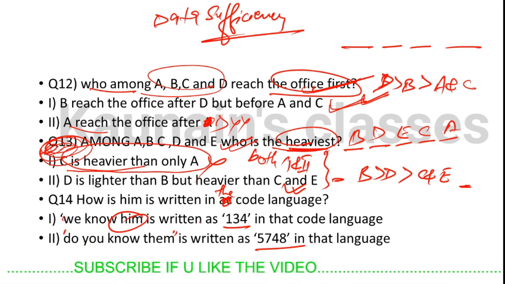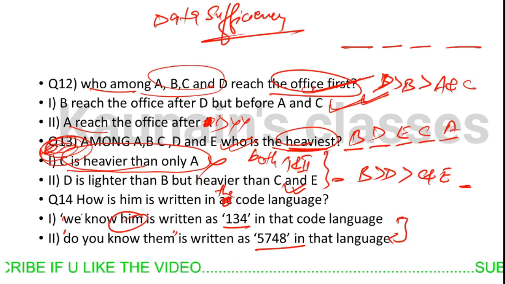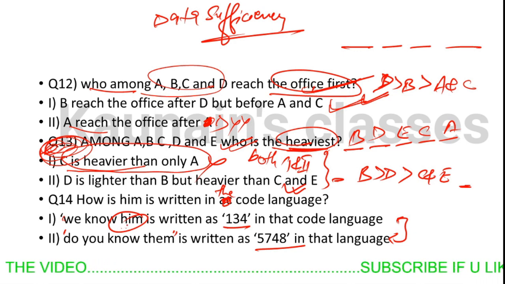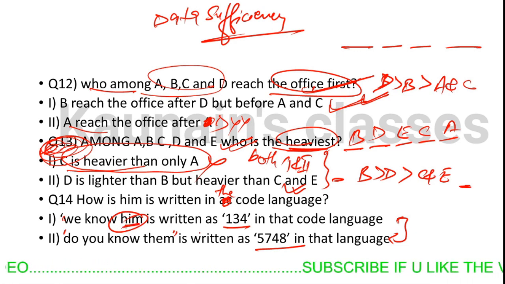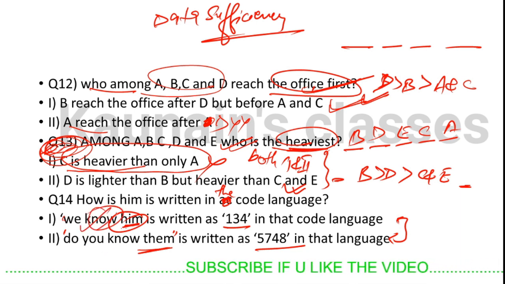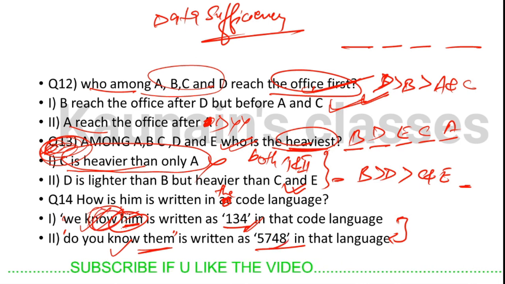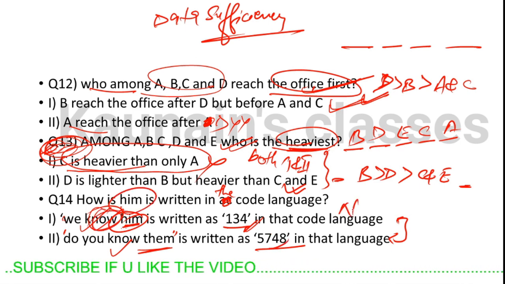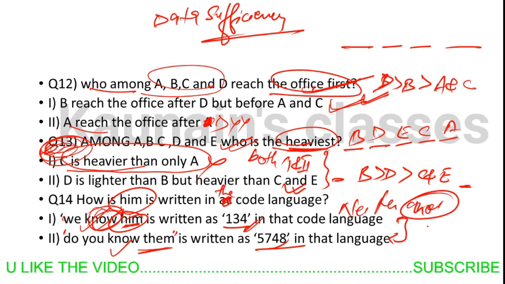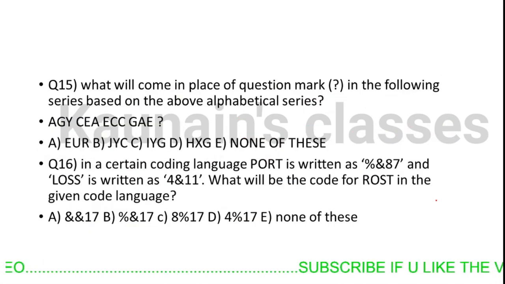Okay, from these two statements, by combining them, we cannot find the value of the code of him. Because we are not getting him here, or we can only find the code of no. That is, 4 is the code for no, but we have to find the code for him. That is not possible, so neither statement 1 nor statement 2 is sufficient to answer the question. So let's move to question number 15.